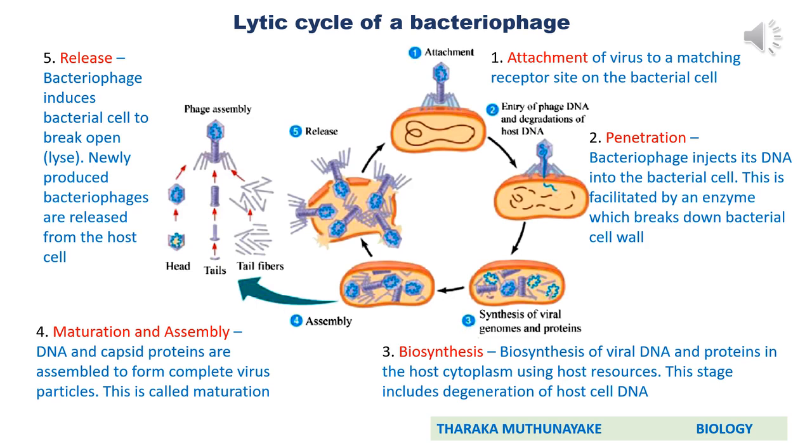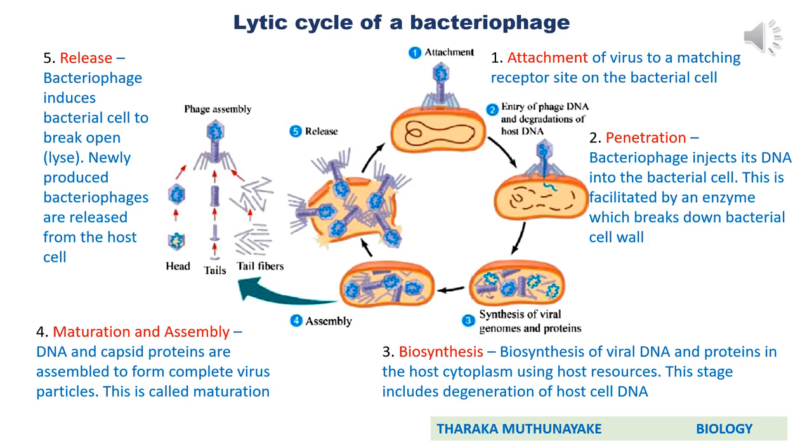The first step is attachment. Here what simply happens, you can observe in this diagram. During the attachment stage, the bacteriophage attaches to a matching receptor site on the bacterial cell. So on their cell wall there are receptor sites. The virus, or the bacteriophage, attaches to those receptor sites using its tail fibers.